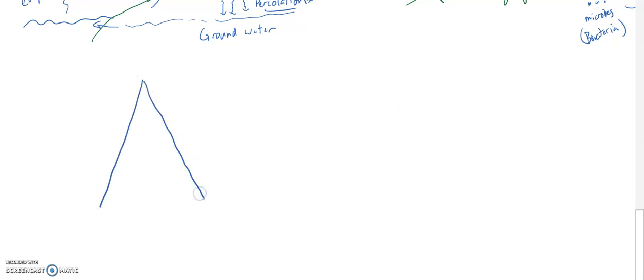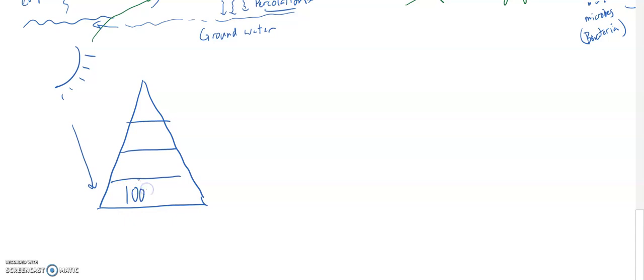All right? So the energy pyramid, or the pyramid of trophic levels, shows the levels at which energy travels through a system. So we have the sun. Sun puts energy in.